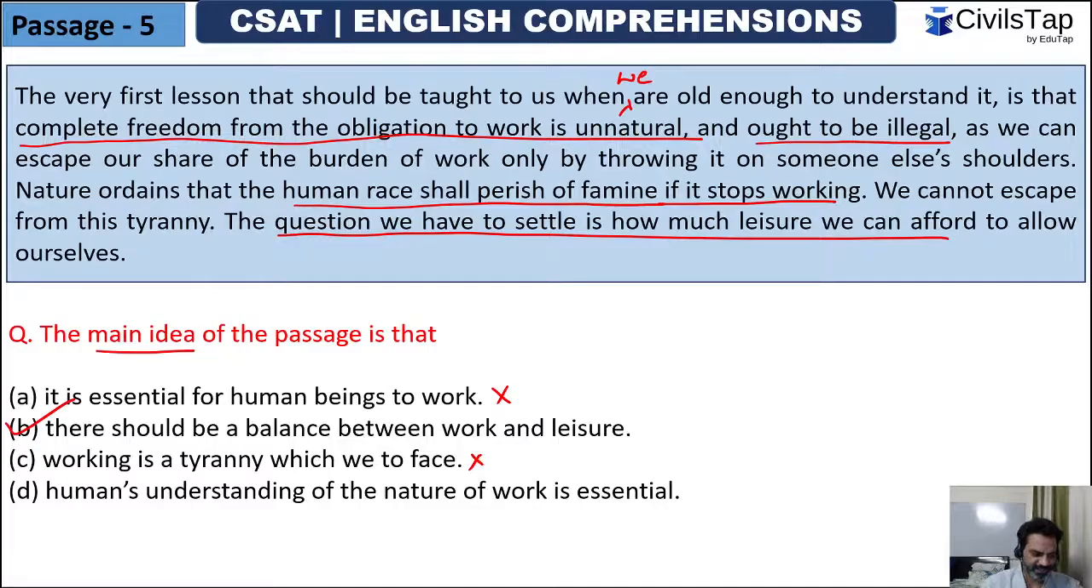That was a defining line. Very good, Ratul. The question we have to settle is how much leisure we can afford to allow ourselves.